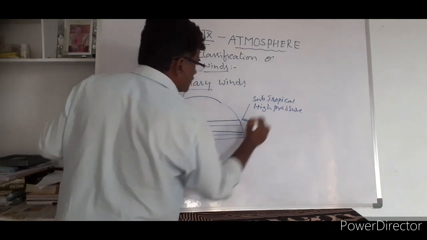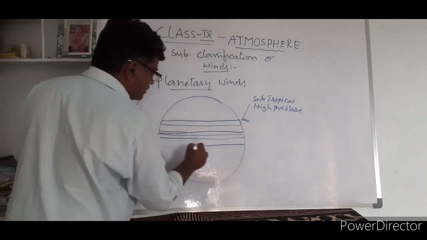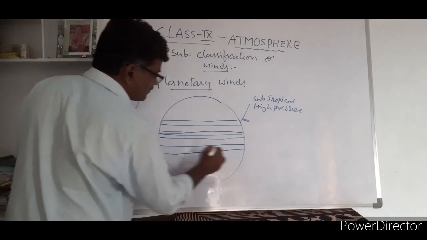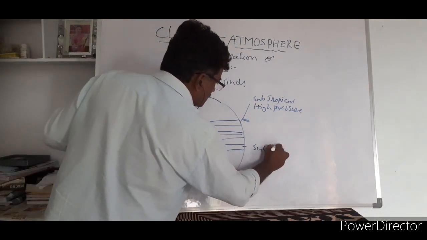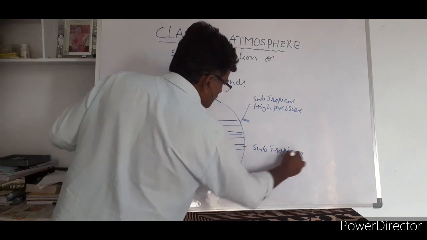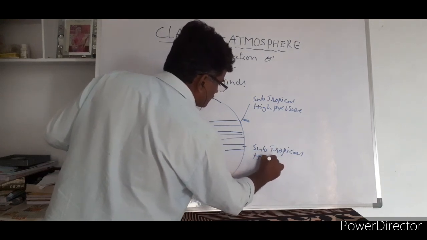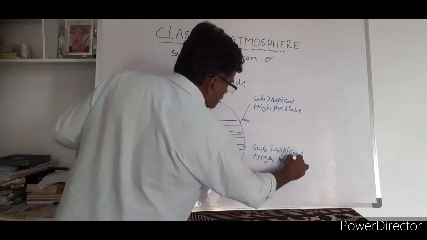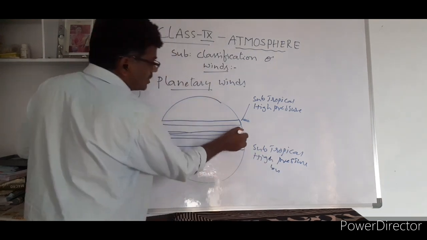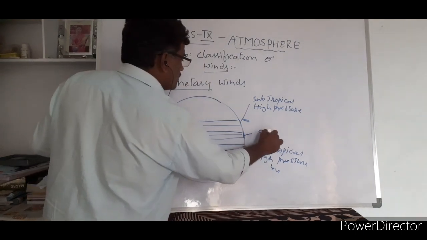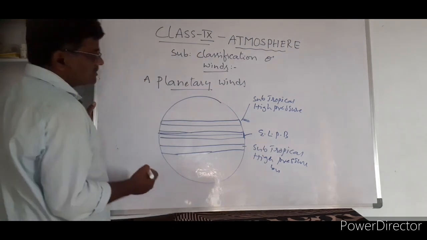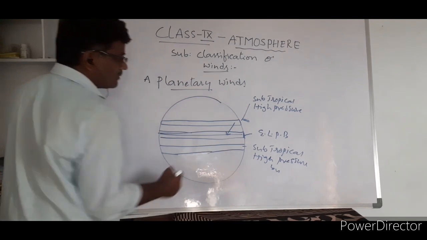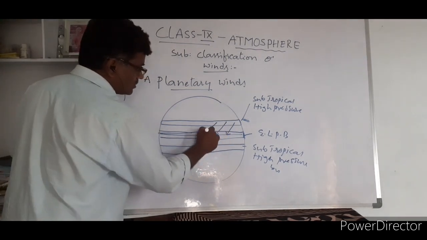What is the reason for the high pressure? This side also we have the subtropical high pressure belt. And what do we call this one? The equatorial low pressure belt. Now wind starts blowing from the subtropical high pressure belt to the equatorial low pressure belt, like this, right? Look at this.